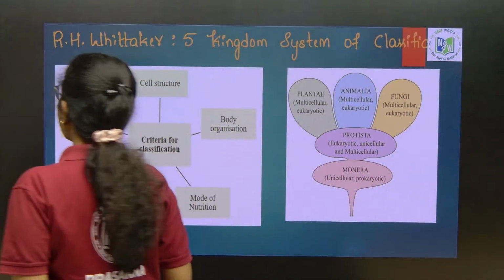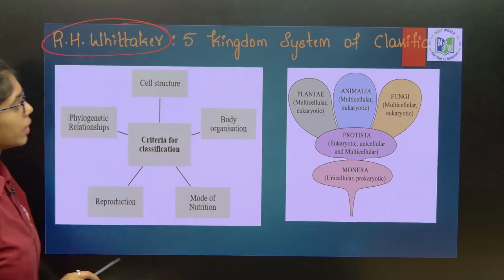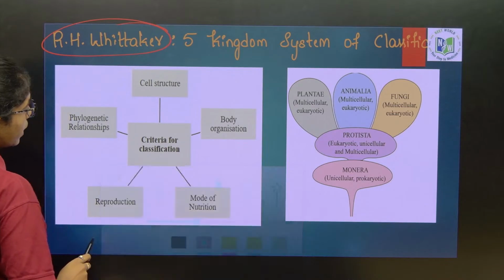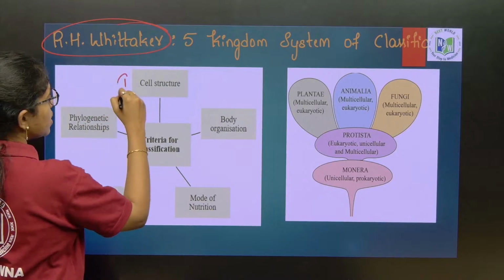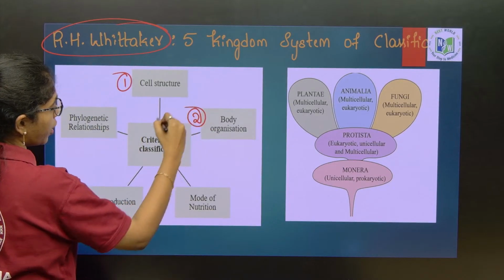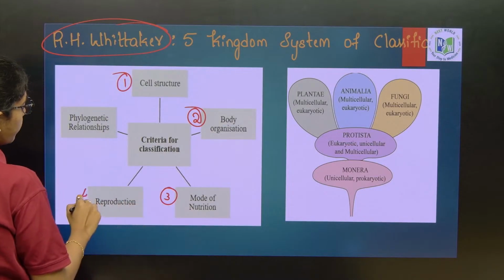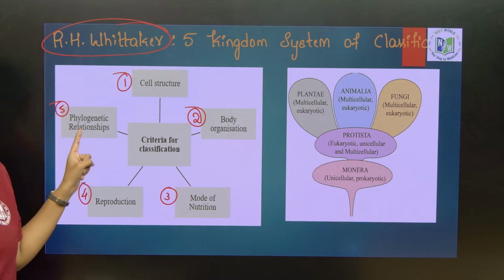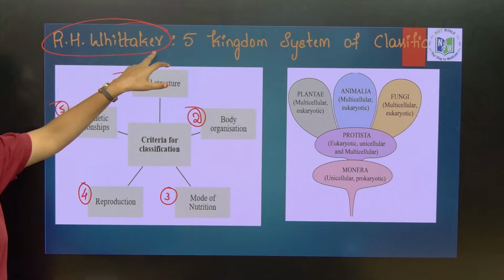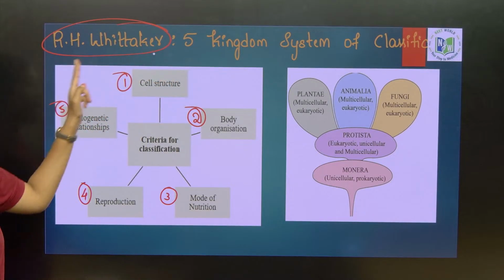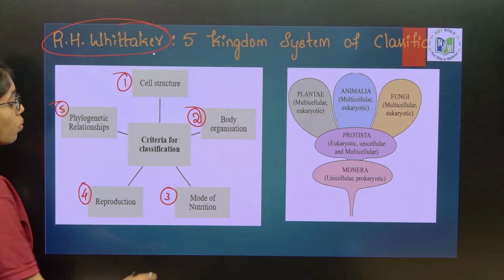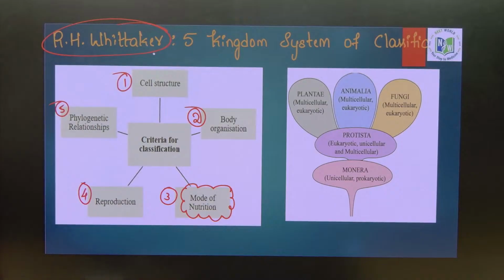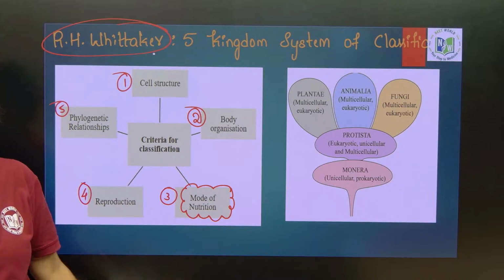Here we go. R.H. Whittaker. R.H. Whittaker has given us the five kingdom system of classification. What are the major criteria he has considered? The criteria considered by him include cell structure, thallus organization or body organization, mode of nutrition, reproduction and phylogenetic relationships. As he has considered the phylogenetic or evolutionary relationships, this kingdom system is widely accepted. The major criteria among these five criteria is mode of nutrition. For two kingdom system of classification, it is cell wall. For five kingdom system of classification, it is mode of nutrition.